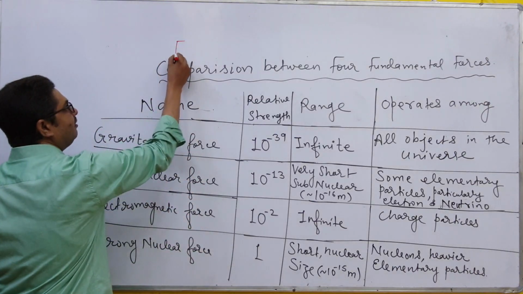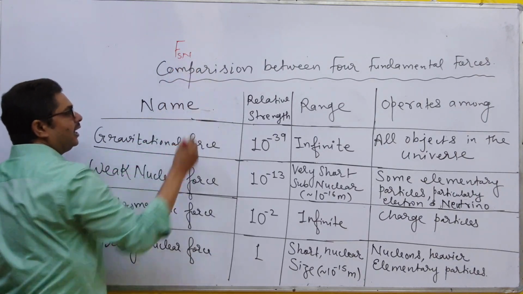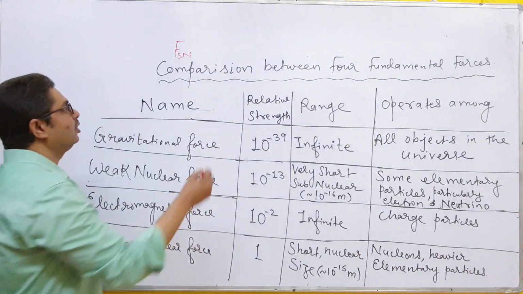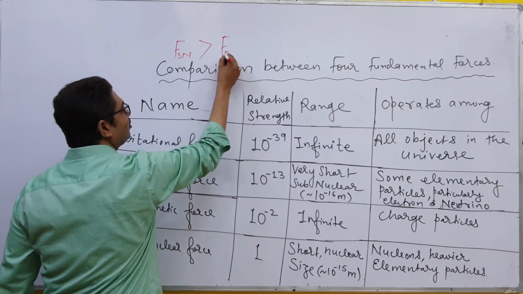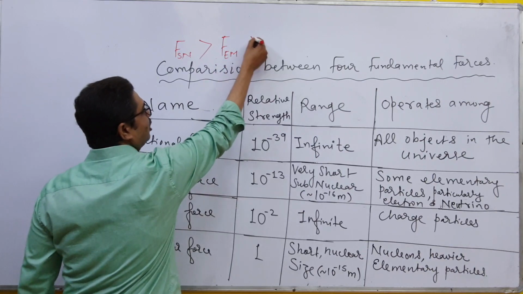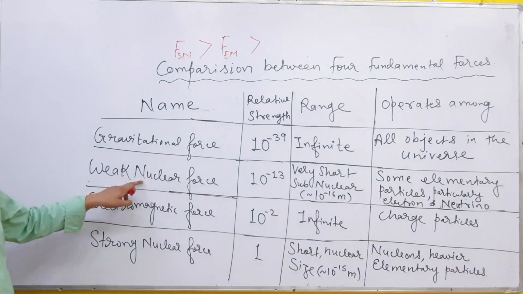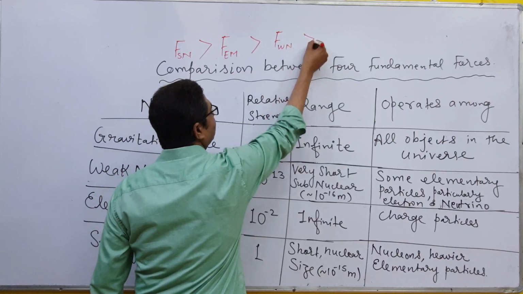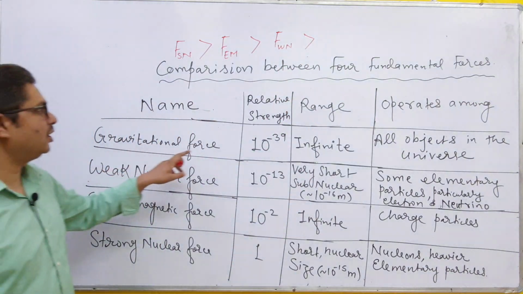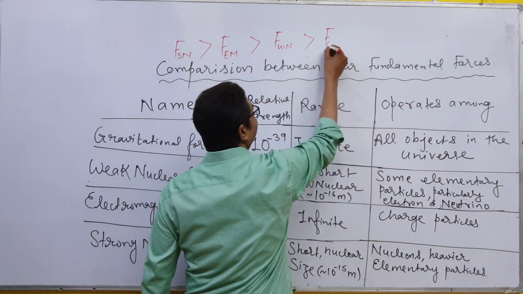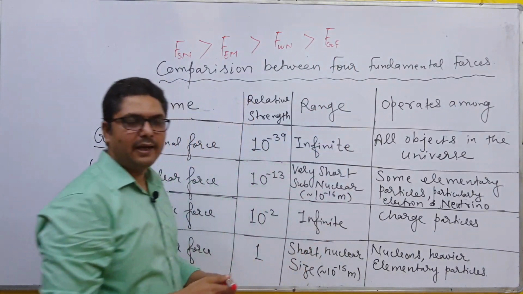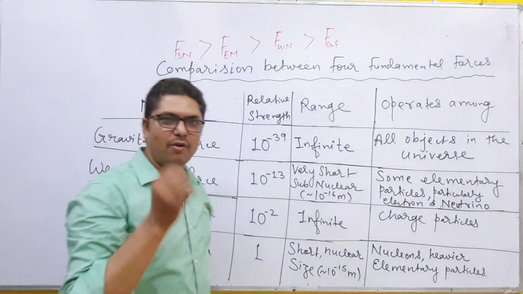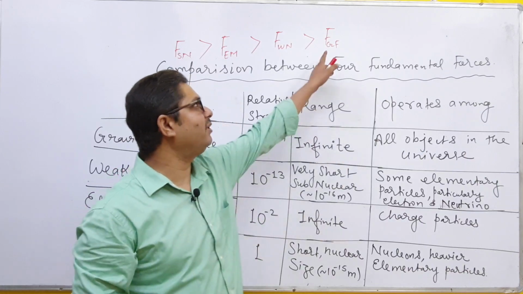We can write here F_SN, SN for strong nuclear force. Then the second strongest force will be electromagnetic force, so this is F electromagnetic. Now next is weak nuclear force, so you have F weak nuclear. Now next is gravitational force, so you have F gravitational. This means that the strongest force in nature is strong nuclear force, and the weakest force in nature is gravitational force.